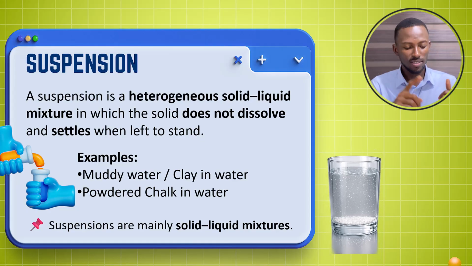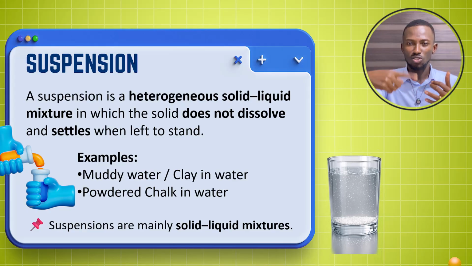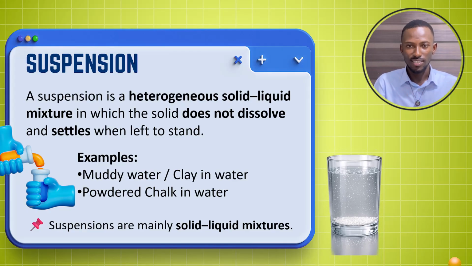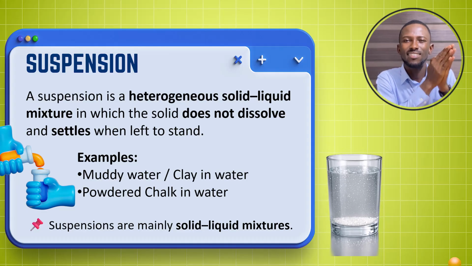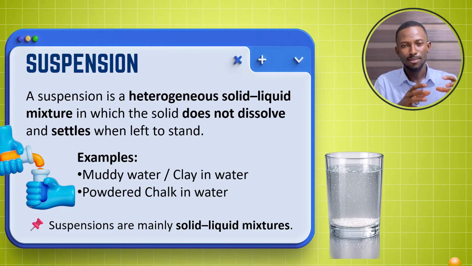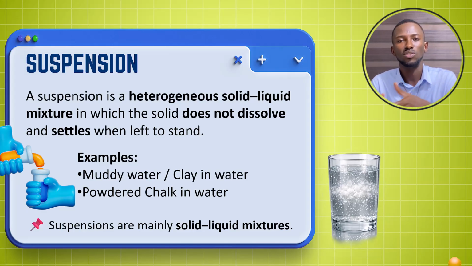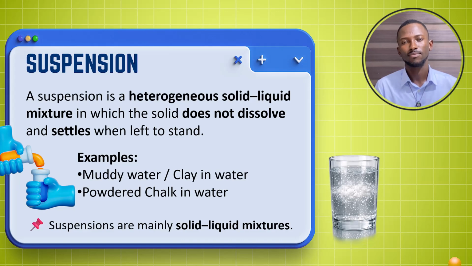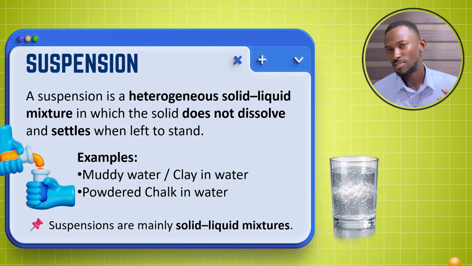Because the powdered chalk or powdered charcoal will not dissolve in the water and will settle when you put it down after some time, this kind of mixture is known as a suspension. And since it is not uniform throughout, it is also a heterogeneous mixture. And powdered chalk and water is also a solid liquid mixture.